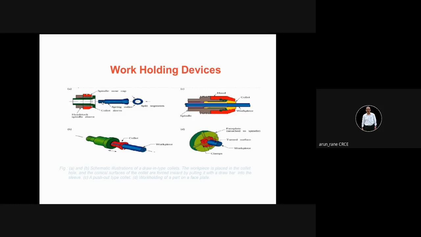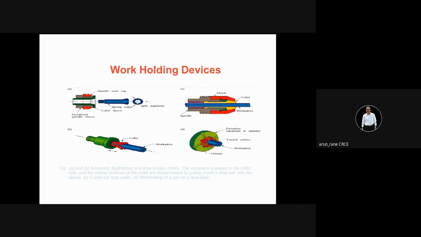It also has a thread. So on this thread it is also held, so that this collet doesn't move in this direction. That is, while the machine is running at high speeds, this collet will not come out. Now this collet has an internal hole here. In this, we are going to hold the workpiece.